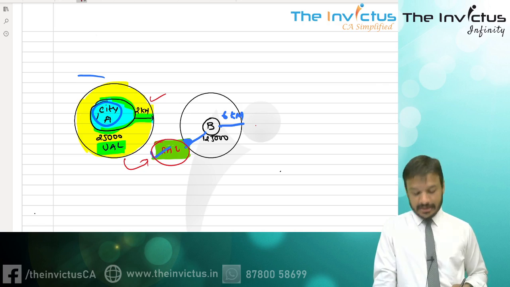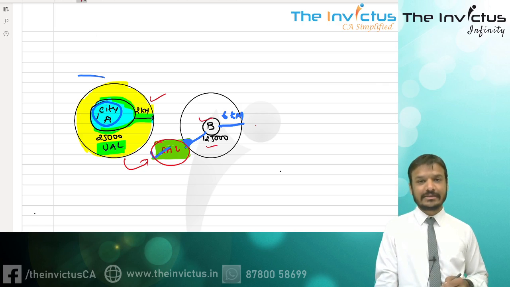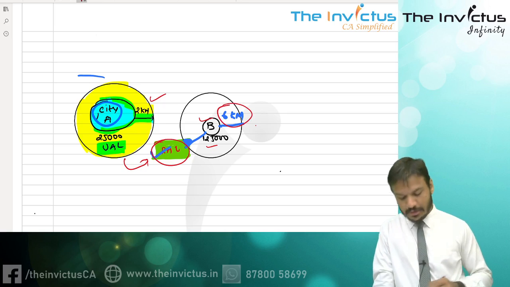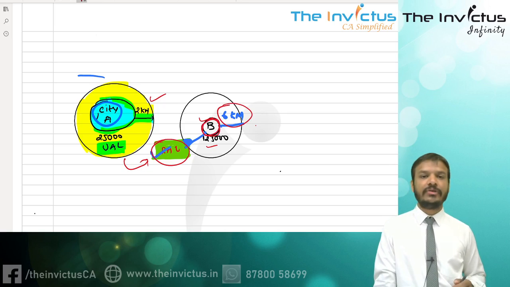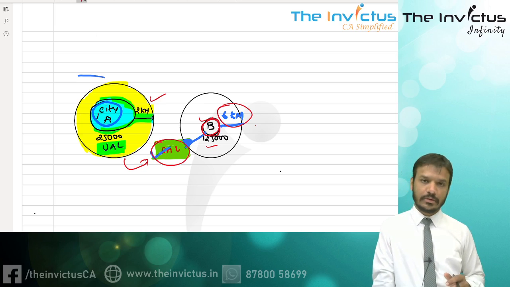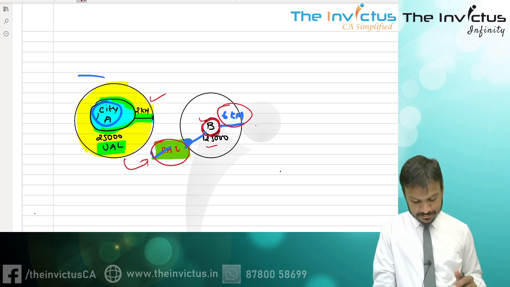Another example, if I take city B, the population is more than 1 lakh but less than 10 lakhs. So up to 6 kilometers from its municipal limits, if any land is there, then it will be urban agricultural land and it will be a capital asset.